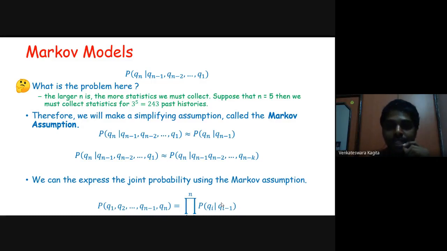So using the chain rule, you had to determine all those probabilities. But with the Markov assumption, you simplified that whole process, and it just depends on the previous state. So now it is equivalent to the probability of Qi given Qi minus 1 for all i equal to 1 to n.